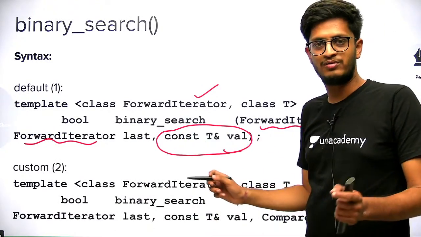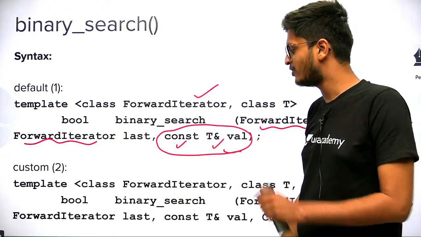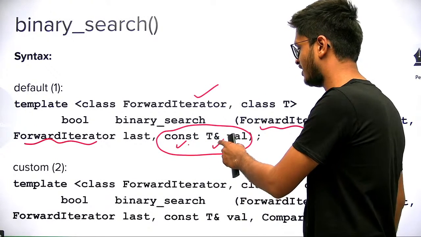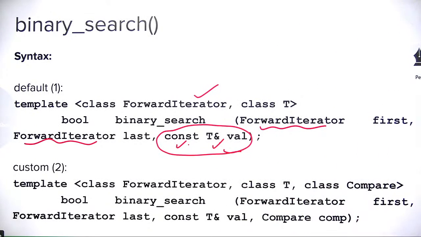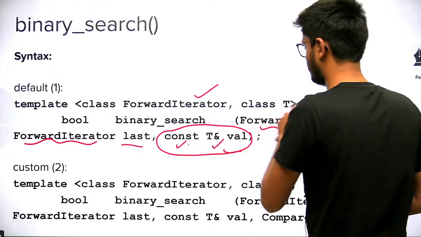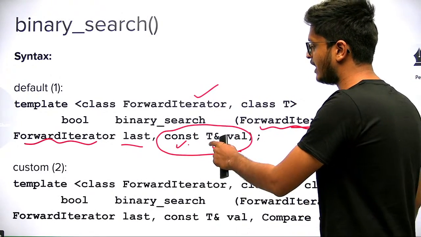I have told you two times what this const means and what this & means. If you know this, just write in the chat box why we have this const here and why we have this & here. Okay, this is clear. We have to pass two iterators, both of the same type, and the third argument is a value, and it can be of a different type.